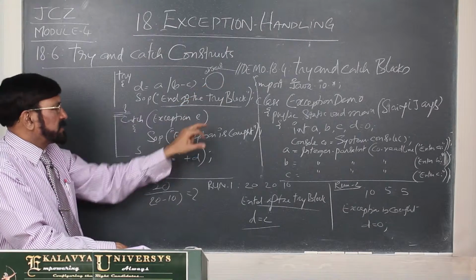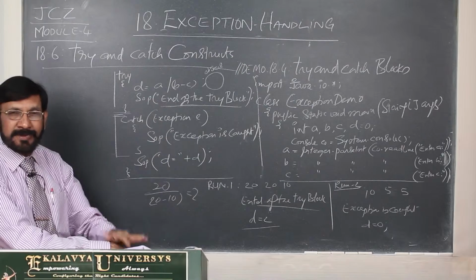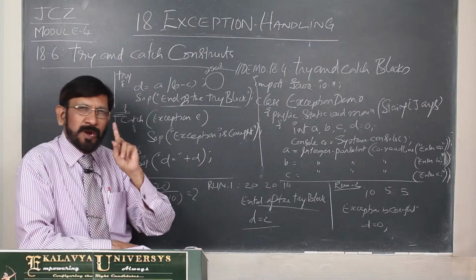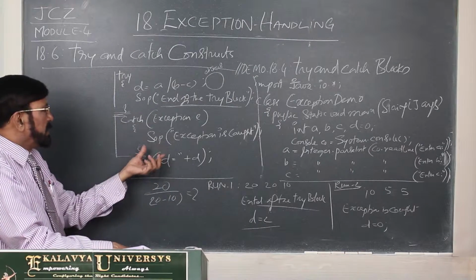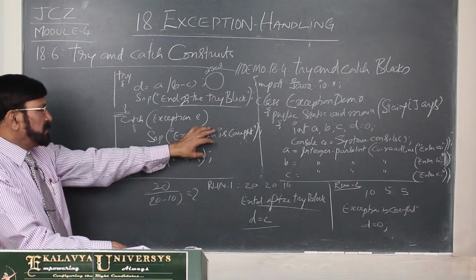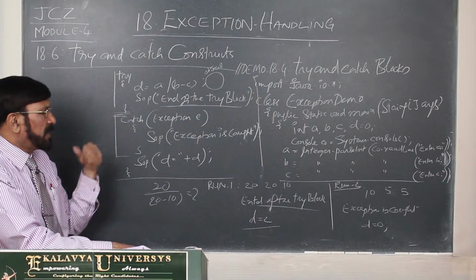All their objects are compatible with Exception e. That's why we write Exception e. That you have to understand. If you do not know inheritance, you cannot understand this concept. Here in the catch block, we simply put 'exception is caught' just for understanding. We put some exception handling code.